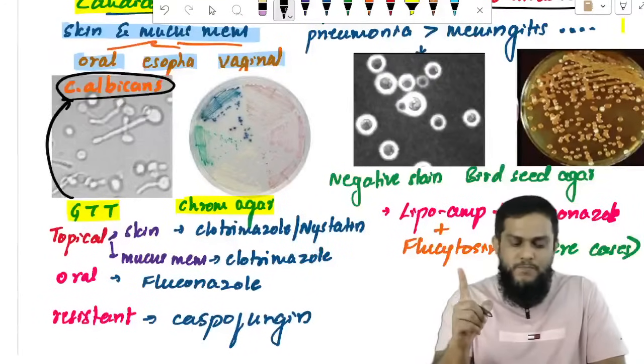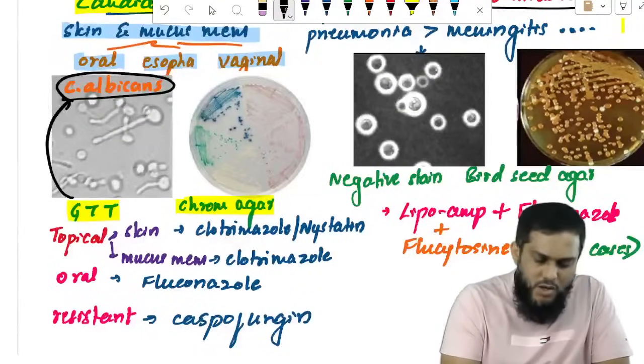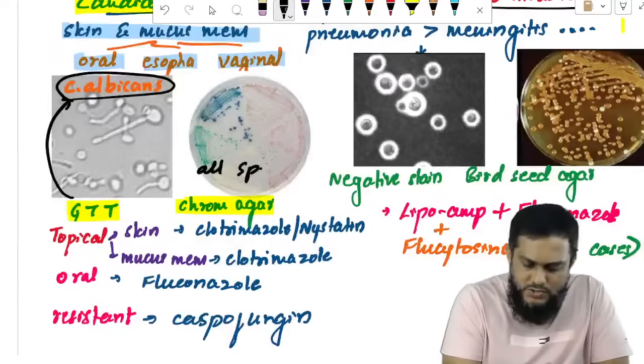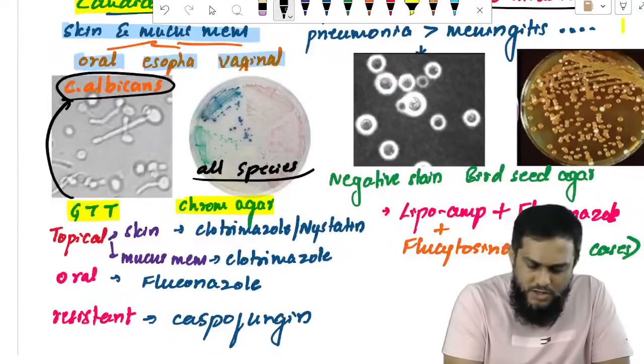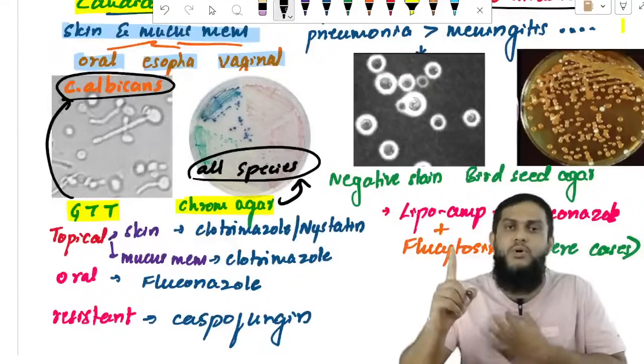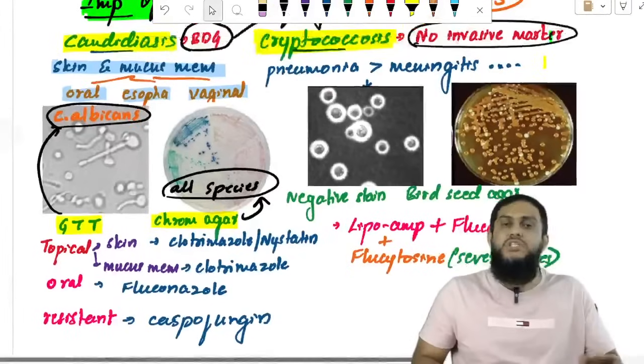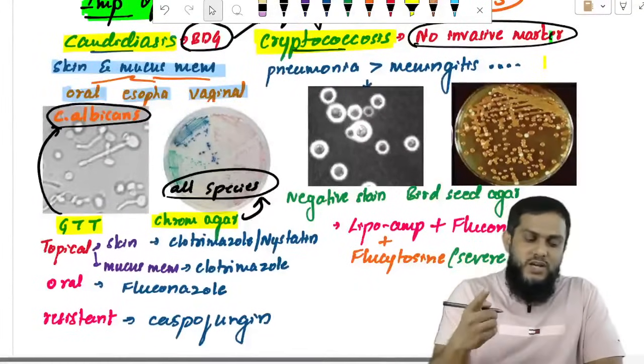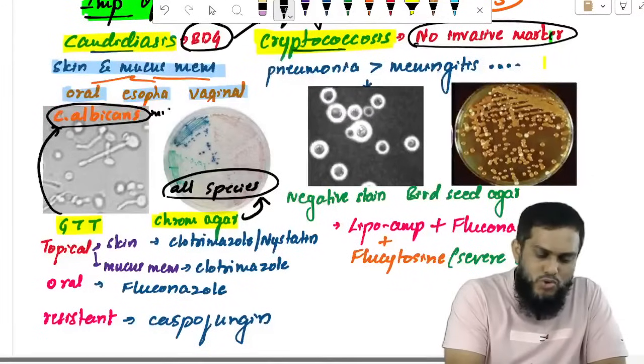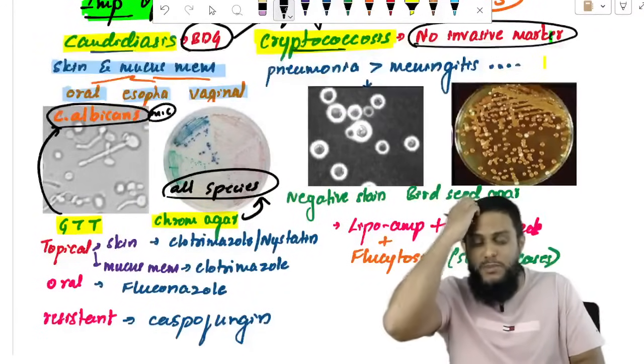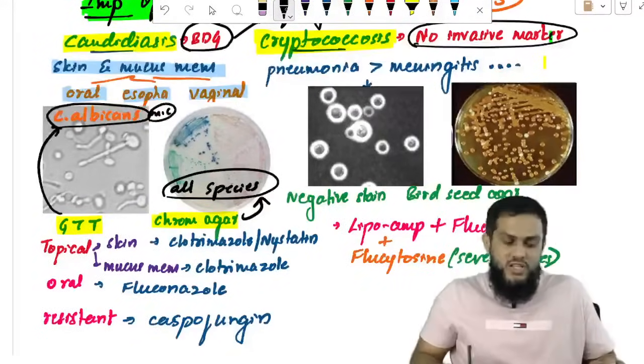That is important. Chrome agar can identify all species. How will you identify the species of Candida? The germ tube test identifies Candida albicans, the most common species. Chrome agar culture will identify all the species.